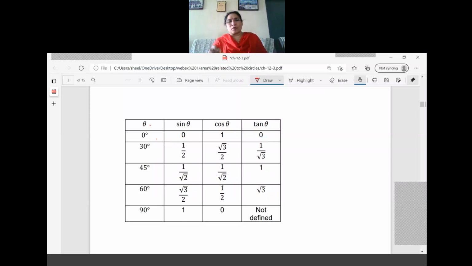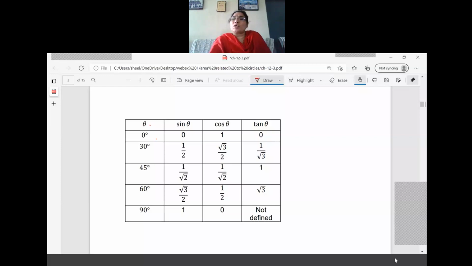Now you have seen in the formula sine and cos only, right? So the sine value and cos value you have to learn only. So the first value is 0. Sine 30 means 1 by 2. Sine 45 means 1 by root 2. Sine 60 means root 3 by 2. Sine 90 equals 1. Once again, theta can change from 0 to 90 only.